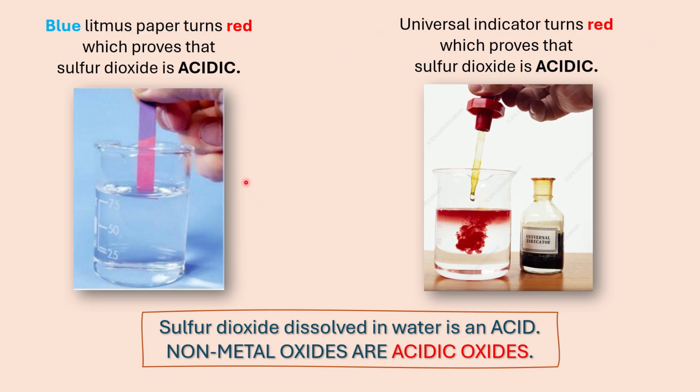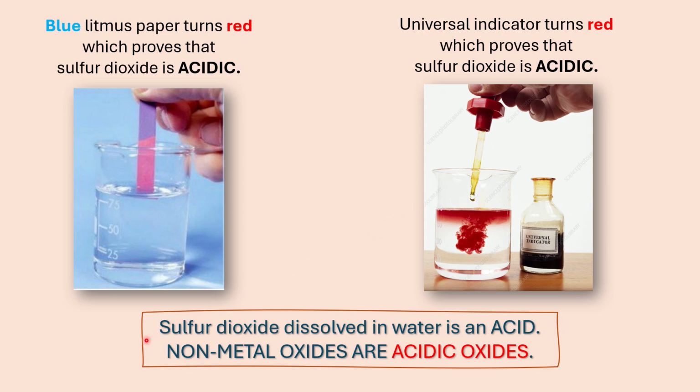You can test whether it's acidic or basic. If you have the sulfur dioxide gas dissolved in water and you dip a piece of blue litmus paper into the solution, you will see that the litmus paper turns red. And that means that sulfur dioxide dissolved in water is an acid. It's acidic. You can do the same test with universal indicator, and you will see the universal indicator also turns red, indicating that the solution is acidic.